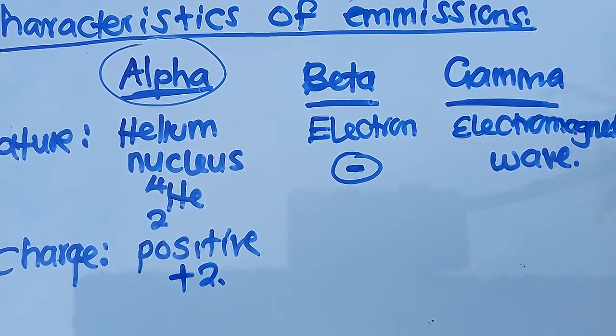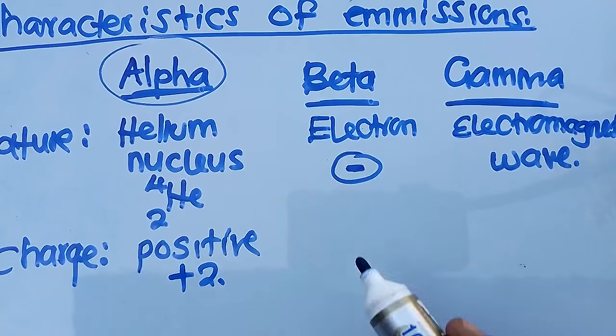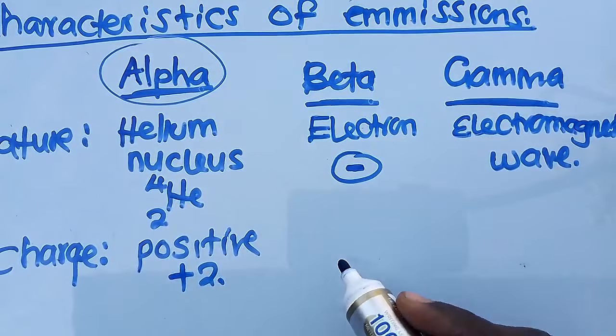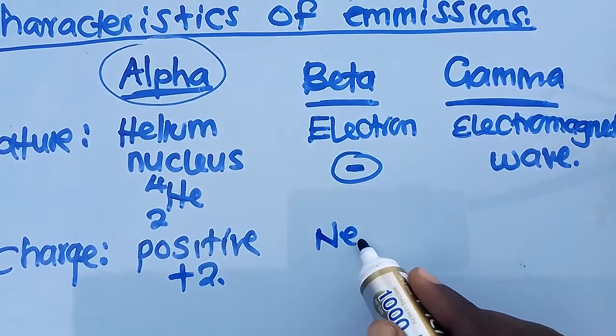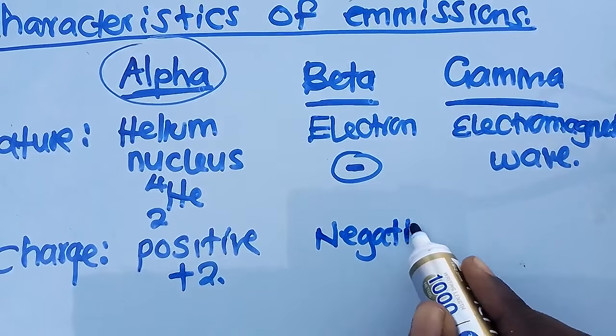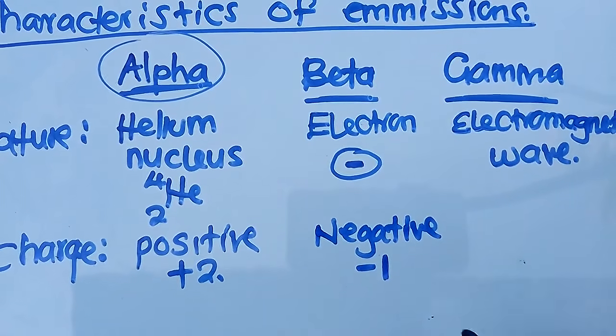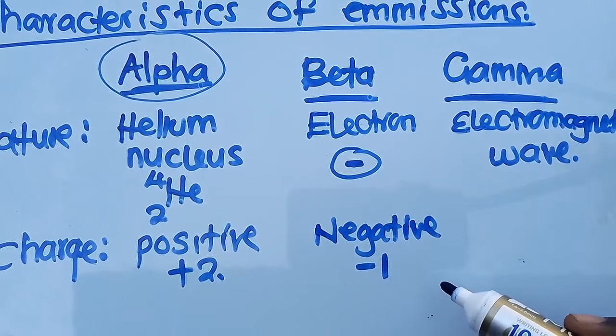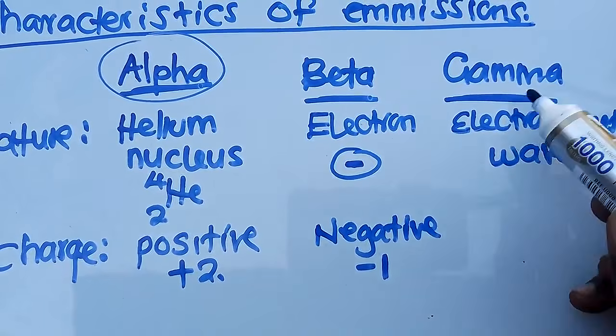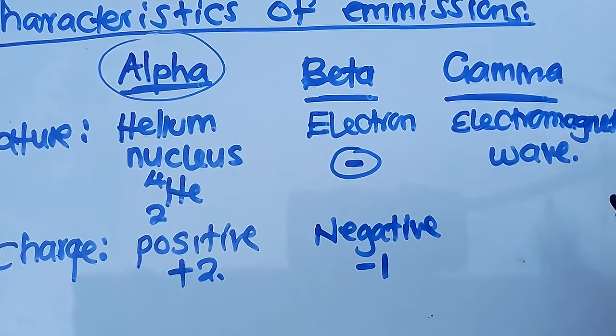What is the charge of a beta particle? The charge of a beta particle is negative. Have you seen? This is negative 1 like that. Then what is the charge of a gamma ray?